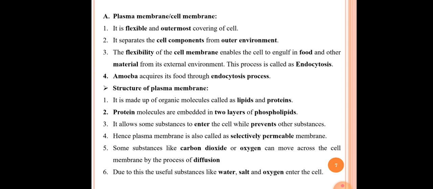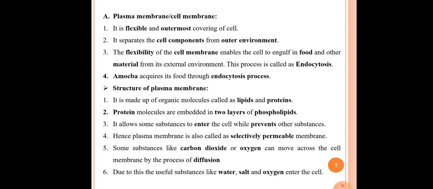In the third point, it allows some substances to enter the cell while preventing other substances. The plasma membrane allows some of the substances to enter into the cell and prevents the others. It means whatever materials are necessary for the cell are entered into the cell, and those substances which are not necessary get prevented from entering the cell with the help of the plasma membrane or cell membrane. Our next point is, hence, the plasma membrane is also called a selectively permeable membrane.